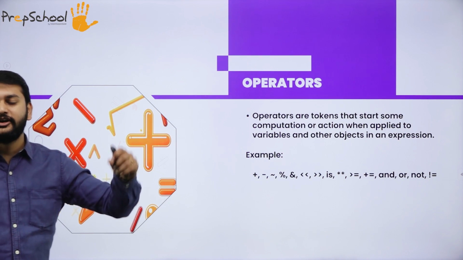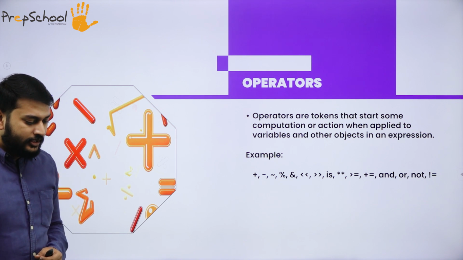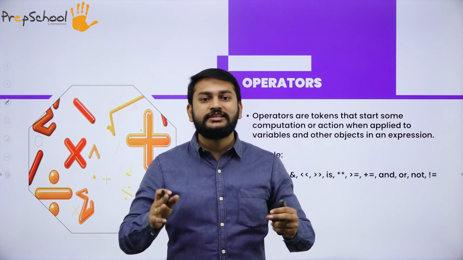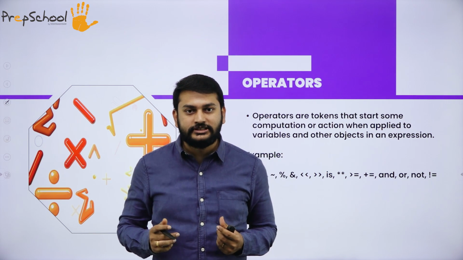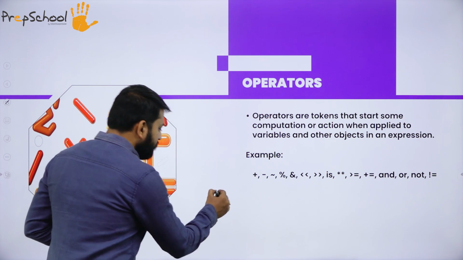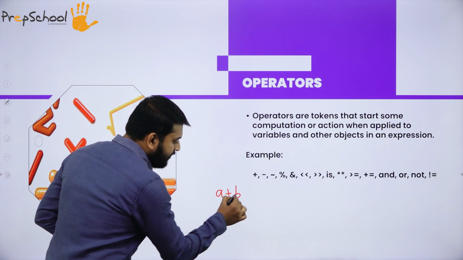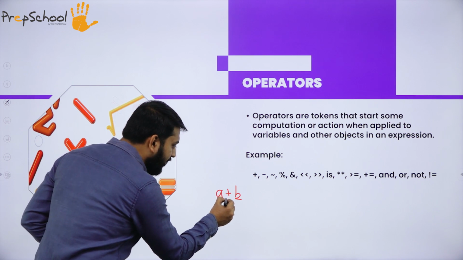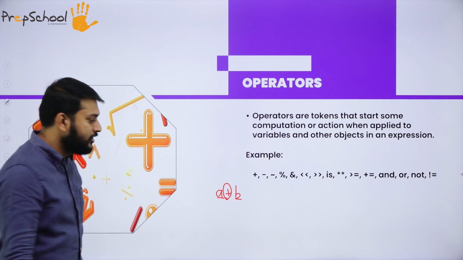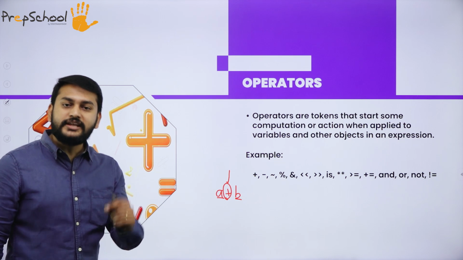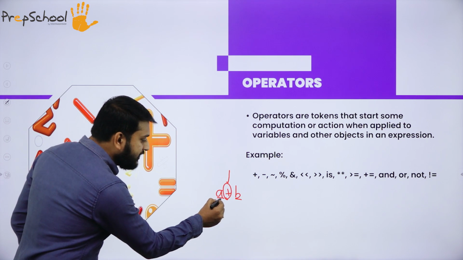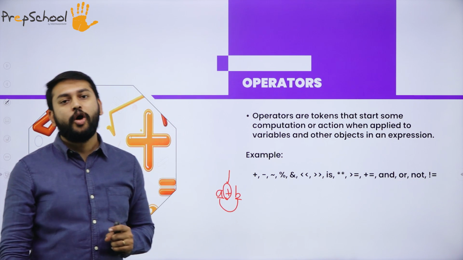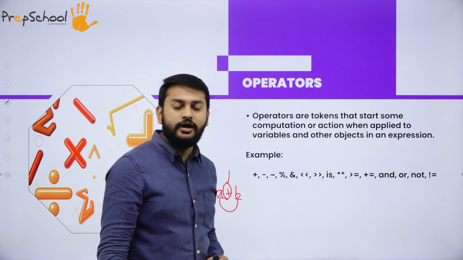The next important topic that you have to remember: if I have some operator which will help me initiate some action between the variables. What is the meaning of it, sir? Suppose I write a plus b. I will call a and b variables, and the symbol in between is what I will call an operator. This operator initiates some action between these two variables. Such symbols I will call operators.